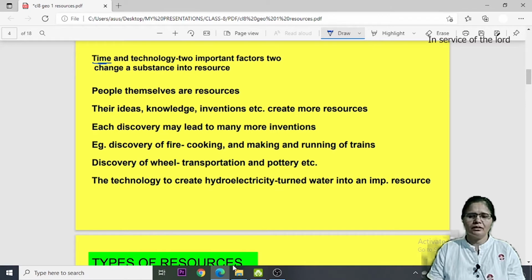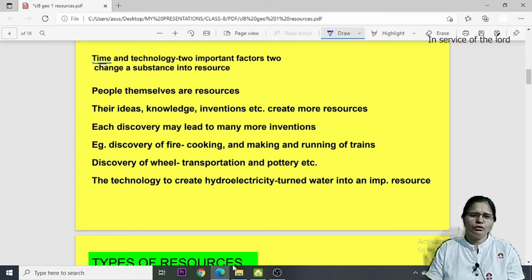Sometimes, like we have so much uranium lying around, and if we are not able to use it because we don't have the technology, it means uranium is not a resource now, but in future by applying technology we can use it and it can be converted into a resource.